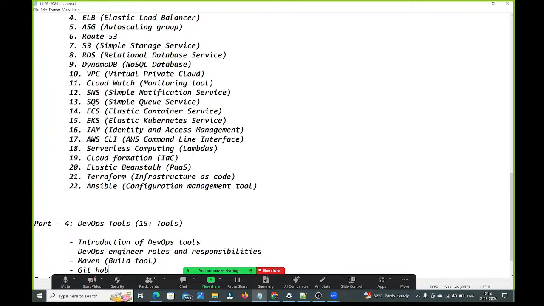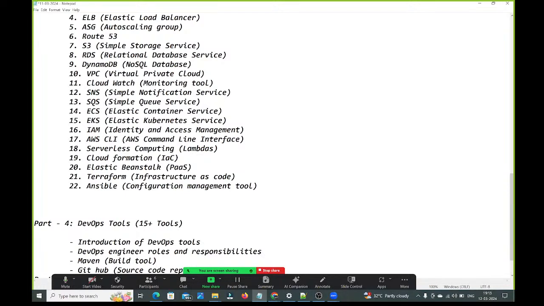Once development is completed, they put that code inside the source code repository. Nowadays, companies are using either GitHub or Bitbucket as a source code repository. Here we are going to learn GitHub as a source code repository.